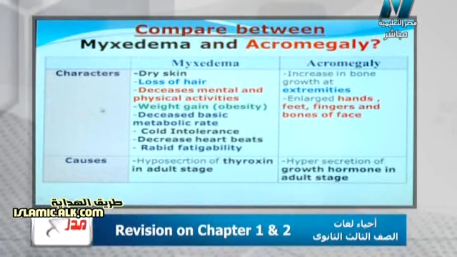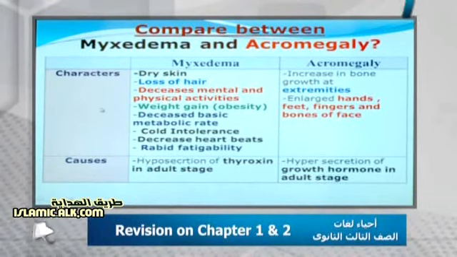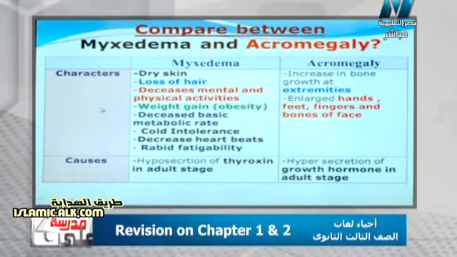Myxedema is the disease which is caused by hyposecretion of thyroxine hormone during the adult stage, so it is called hypothyroidism. The characters of that disease are, number 1, loss of hair, and the skin is not fine.